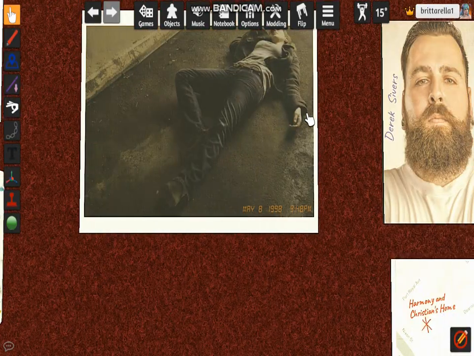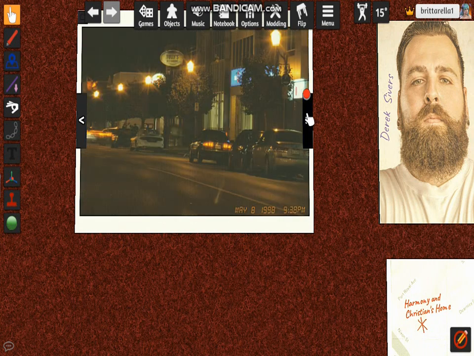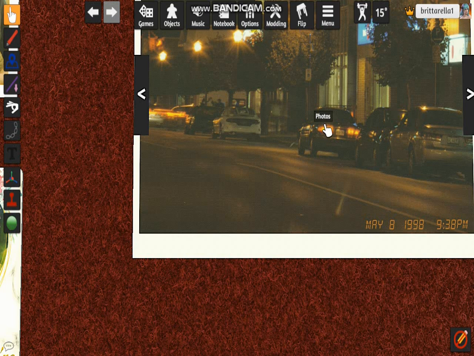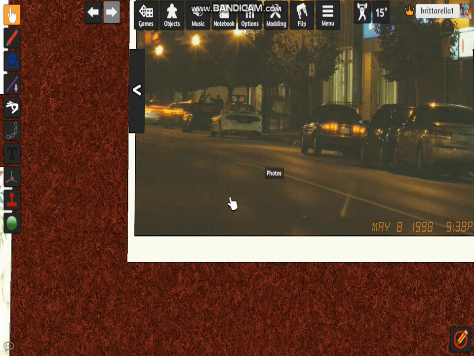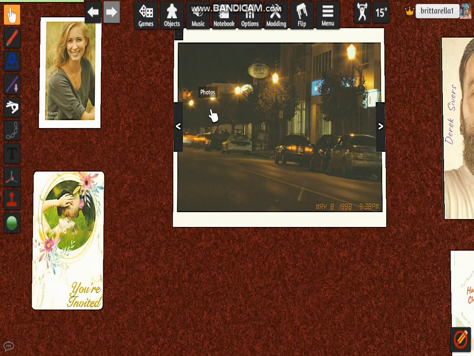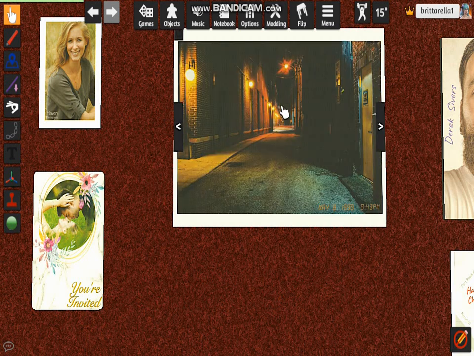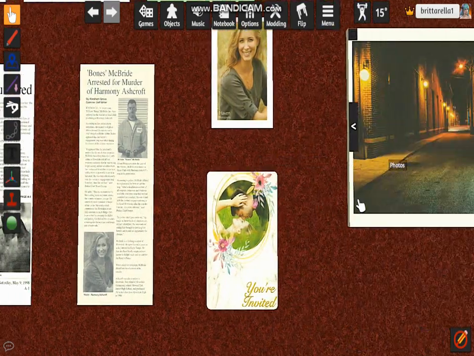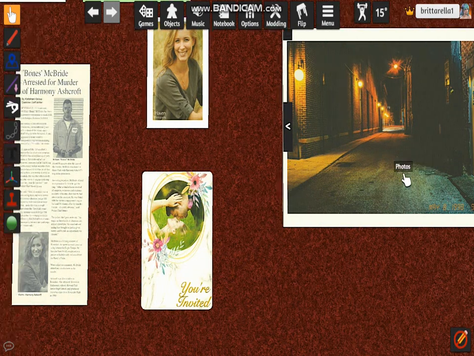Wait a minute. This is throwing me off a little bit. So this is at 9:38 p.m. And they're at the front of the restaurant. And there's something blurry there. And I see some people crowding, which means there's probably some sort of fight going on. We don't know who. And this is probably the back of the restaurant. But this took place at 9:43.